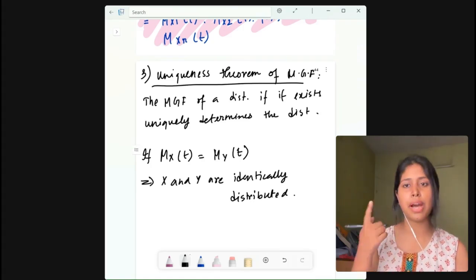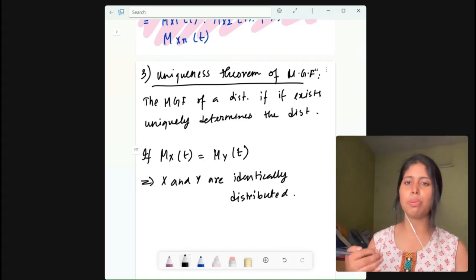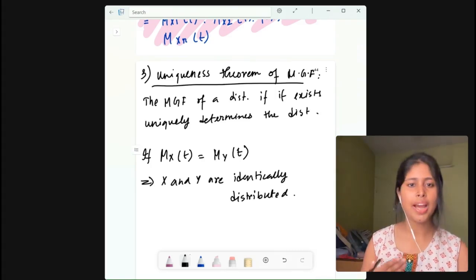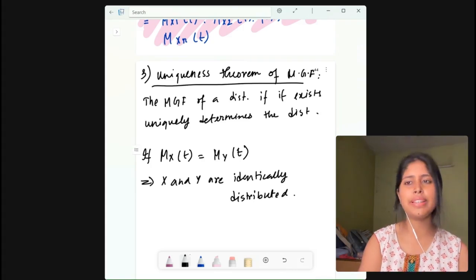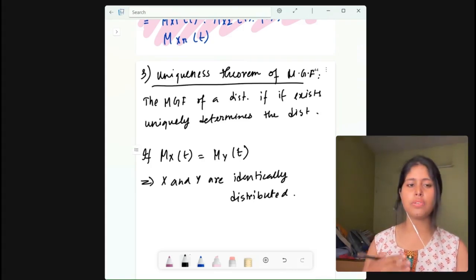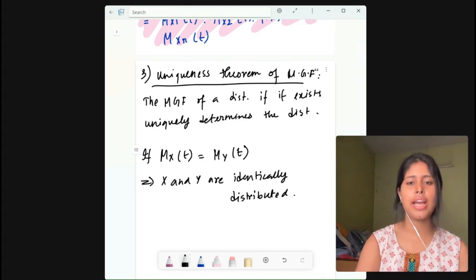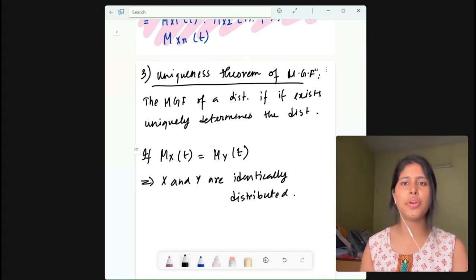And next comes the binomial distribution. For the binomial distribution, the MGF is (p e to the power t plus q), or you can write (p e to the power t plus 1 minus p), whole to the power n. All right. And then the mean of the binomial distribution will be np, and the variance will be n p q. So basically, that is what we have studied today. We have studied the MGF of everything, and that is a wrap on moment generating functions.